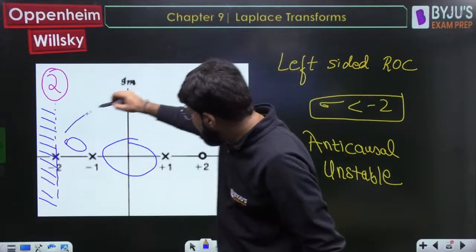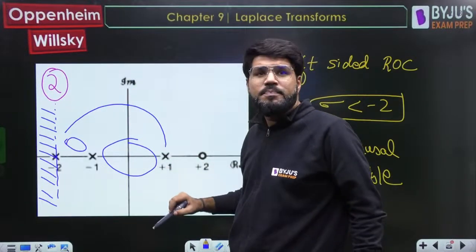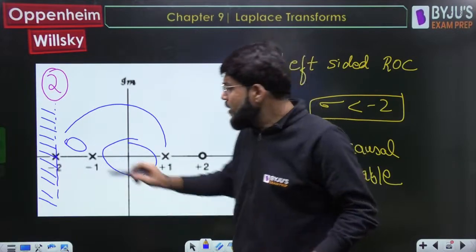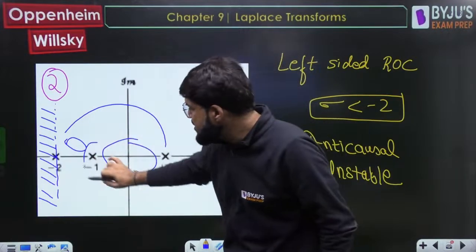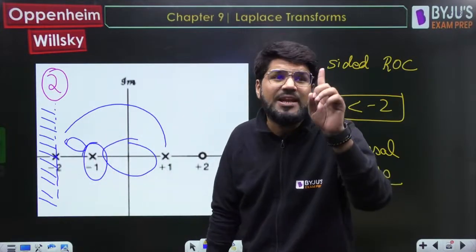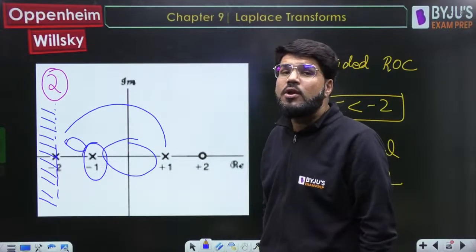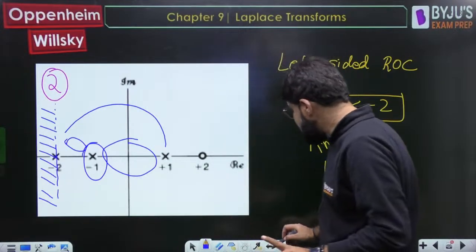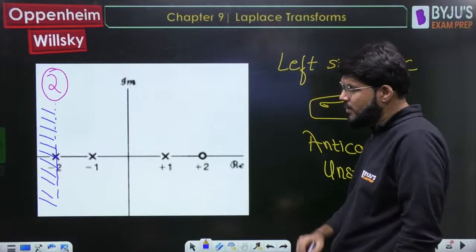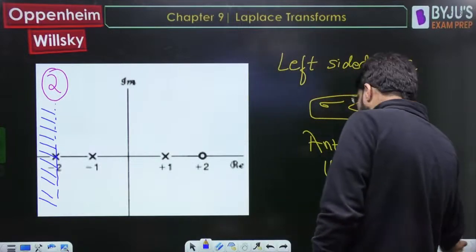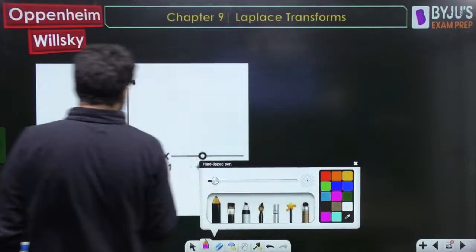Can it be between -2 and +1 directly? Between these two poles? No. You cannot take between -2 and +1 because a pole will come in between and ROC cannot include a pole. ROC cannot include poles. That is the first ethic about ROC you should always remember. Okay, let's go to the next part.